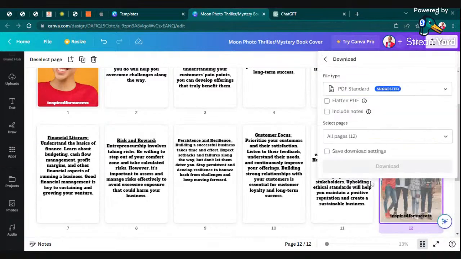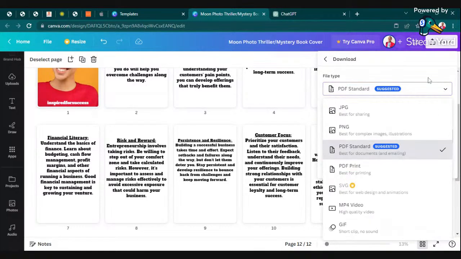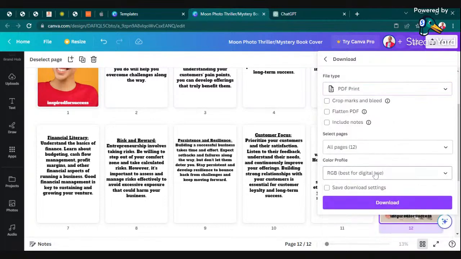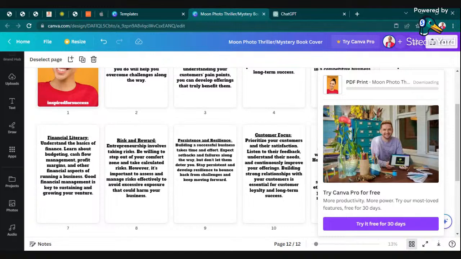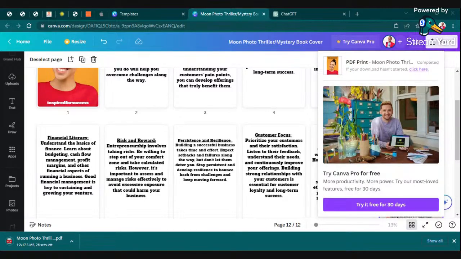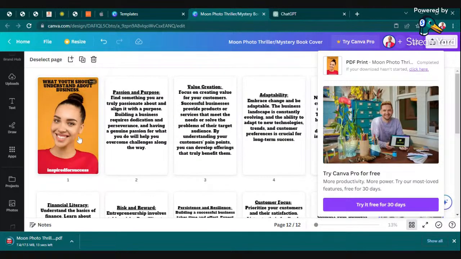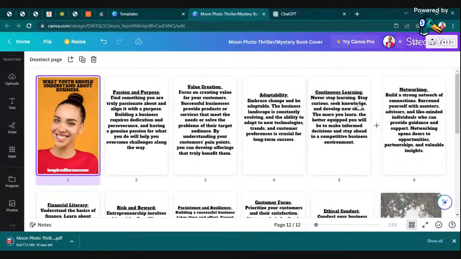Since it is a document, we will go for PDF. But PDF has two options. There is standard, which is best for documents and emailing, and we have PDF print, which is best for printing. So usually I go for PDF print, and I will download it. So I have shown you how it is possible to write a book.